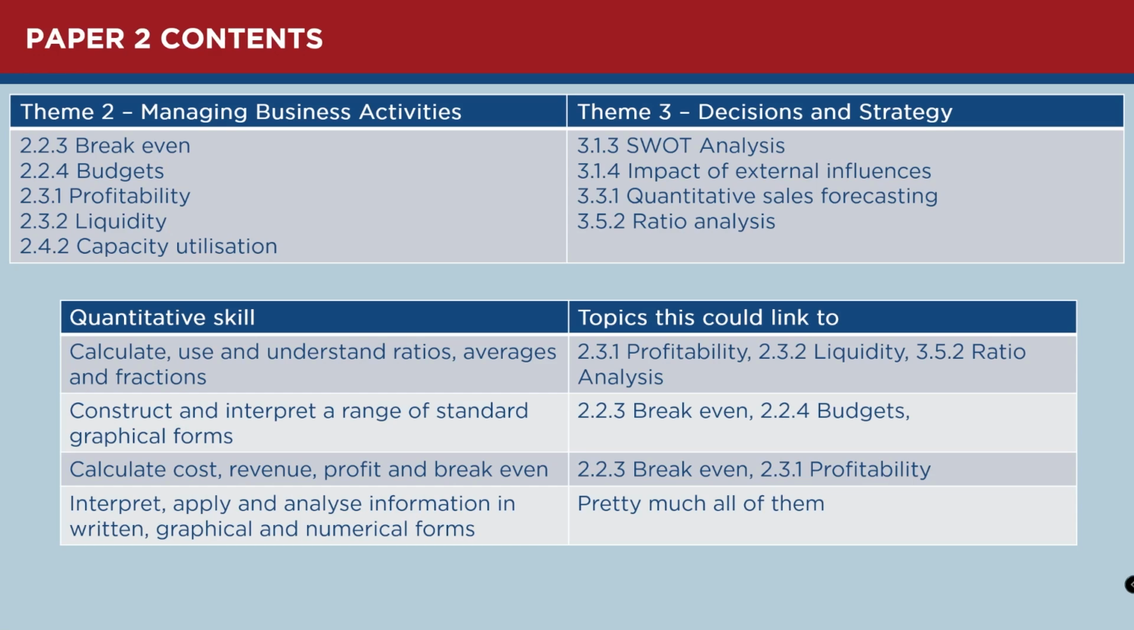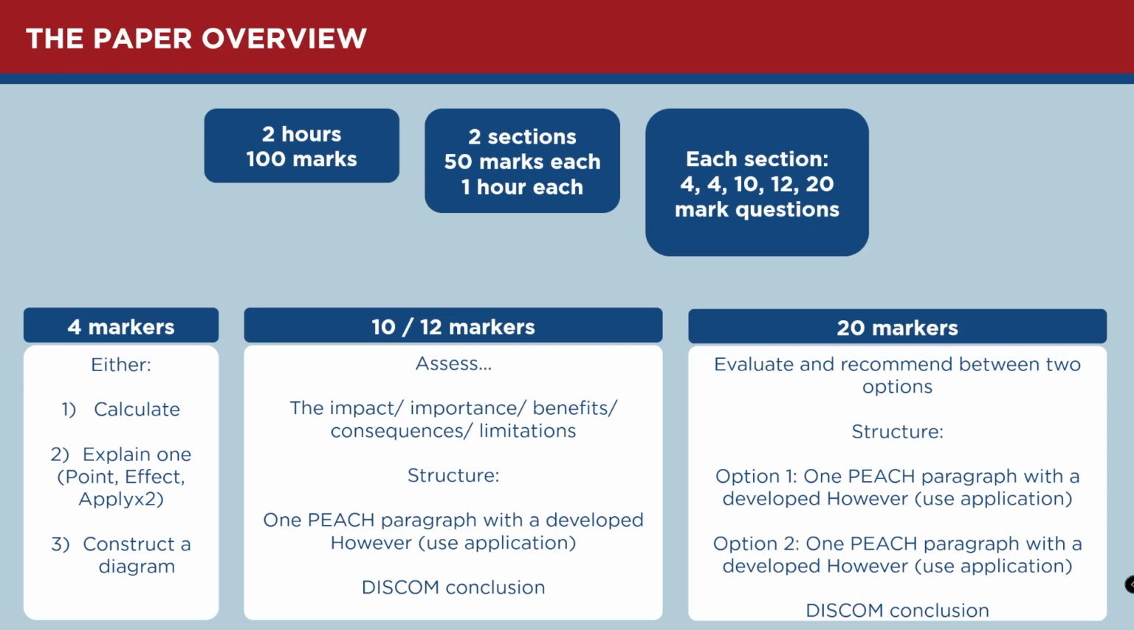So we'll go through each of these, but before we do that, let's have a little bit of a think about how this paper is going to look. So this paper, structure-wise, is exactly the same as Paper 1. You've got 2 sections, 50 marks each, 1 hour each for a 2-hour paper, and each section is 4, 4, 10, 12, 20. I'm not going to go through this in a huge amount of detail.